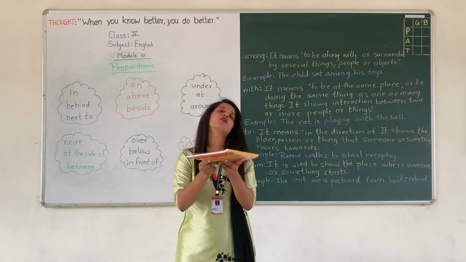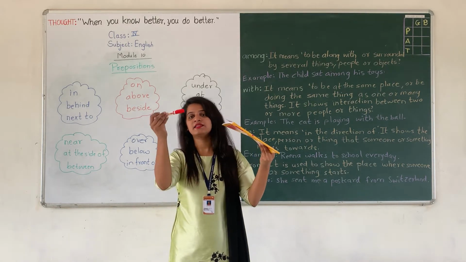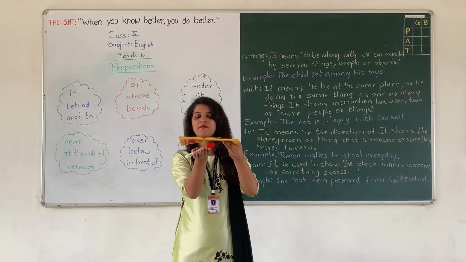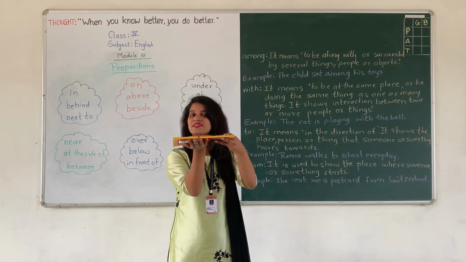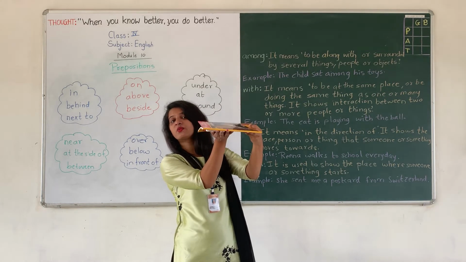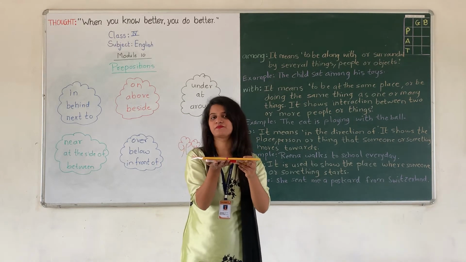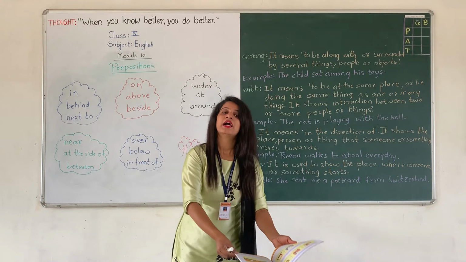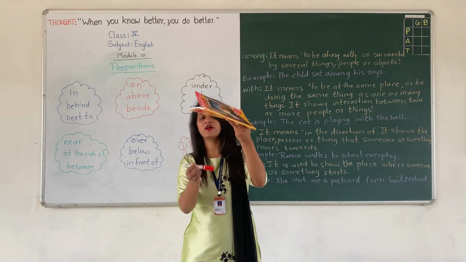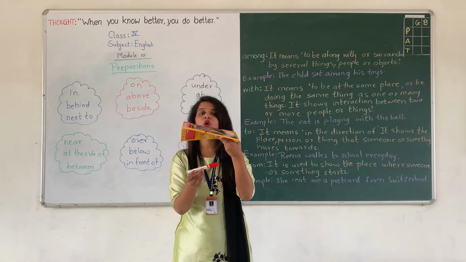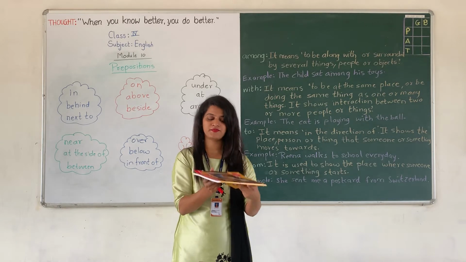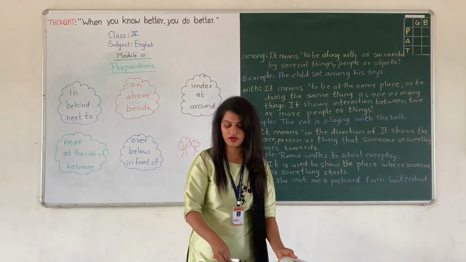Now, this is a book, right? And this is a marker pen. So, I will keep the marker pen here. Now, where is the marker pen? It is covered with the book, right? So, this marker pen is under the book. Okay? And if I hold it here, then it is below the book. Alright? Below means at lower level.